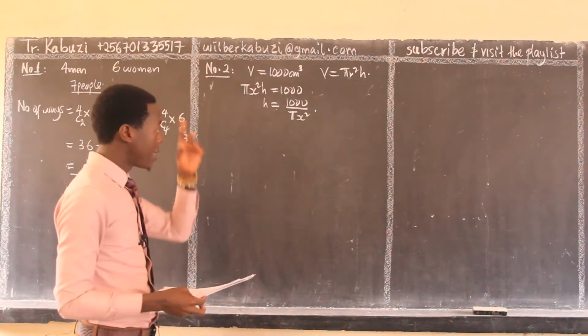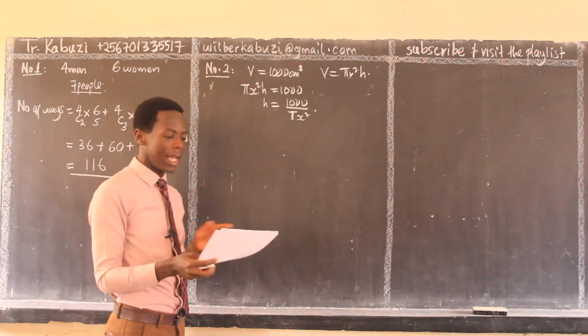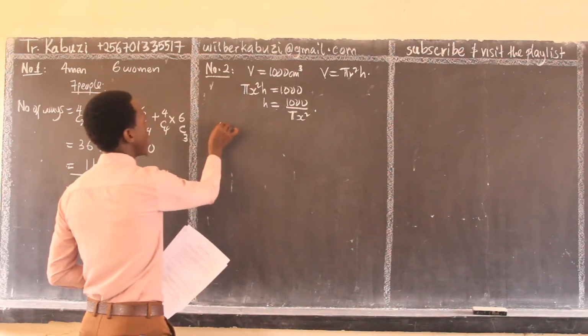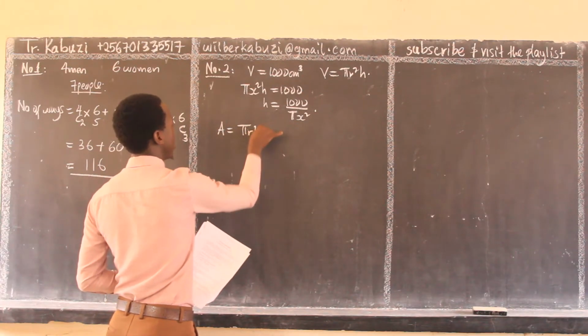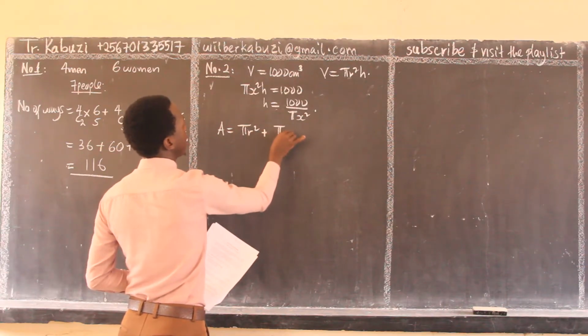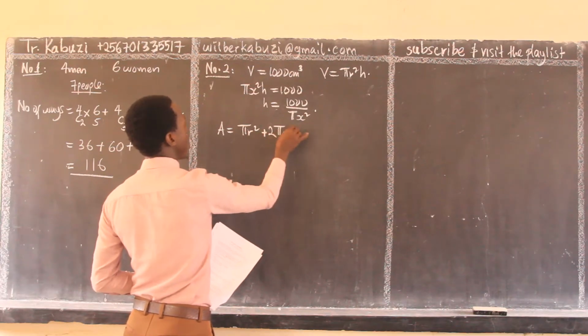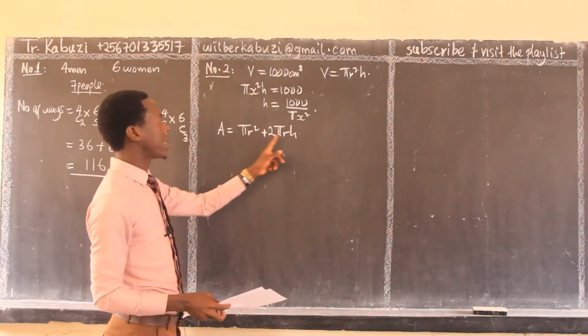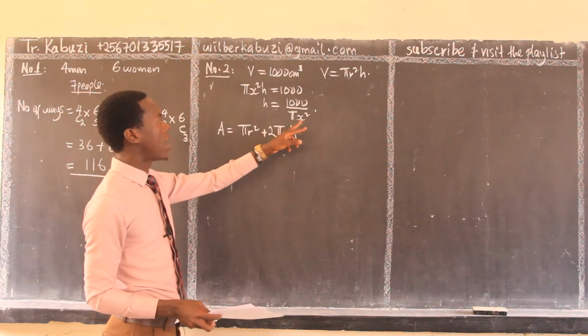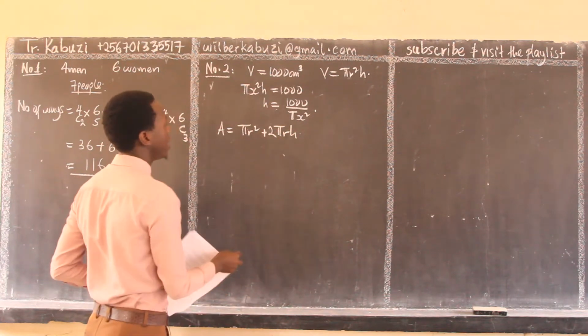Now for the surface area, remember one side is open. So our surface area will be pi r squared plus 2 pi r h. But remember, our radius is x, and so I'm going to substitute the value of h in there.